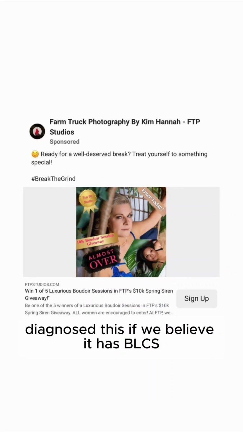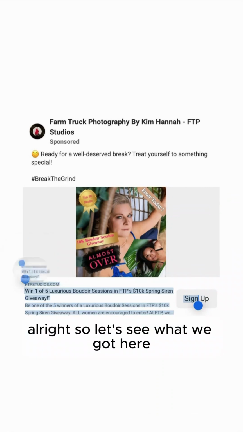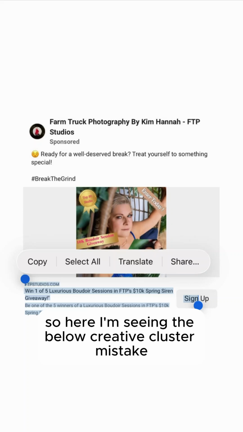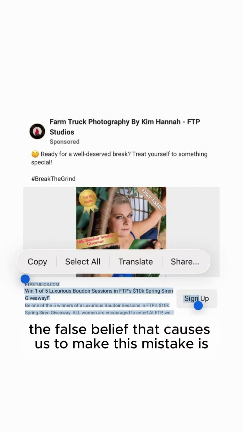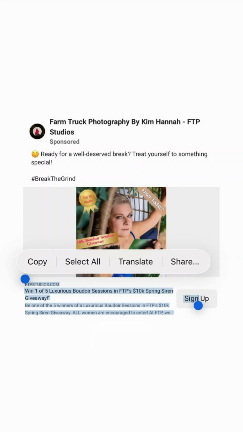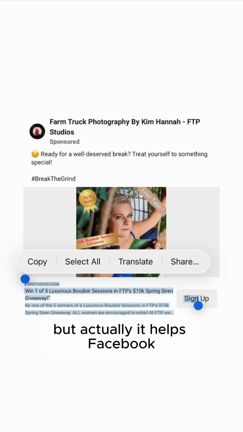So we're going to diagnose this: do we believe it has BLCS, Boudoir low click syndrome, yes or no? All right, so let's see what we got here. So here I'm seeing the below creative cluster mistake. The false belief that caused us to make this mistake is that we're following what Facebook is recommending us to fill out when we create our ad. We believe it helps us, but actually it helps Facebook.